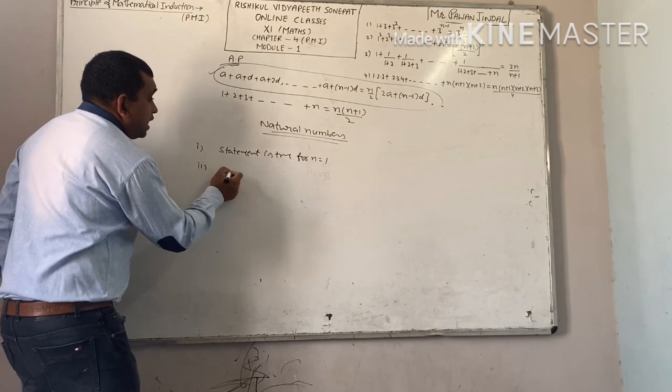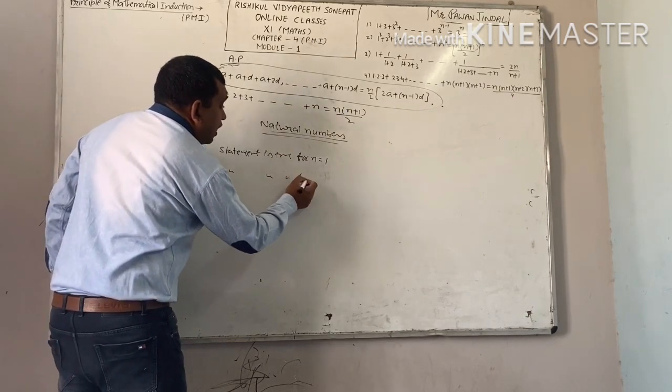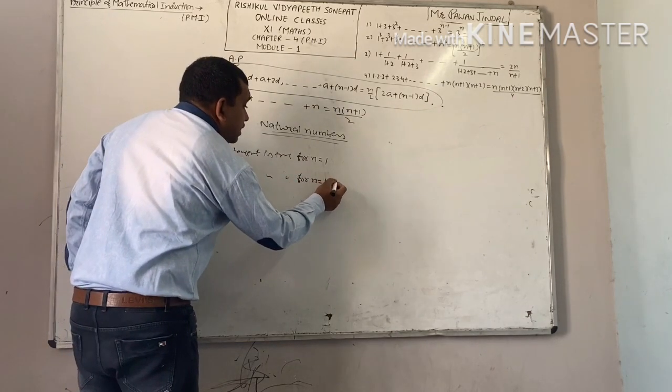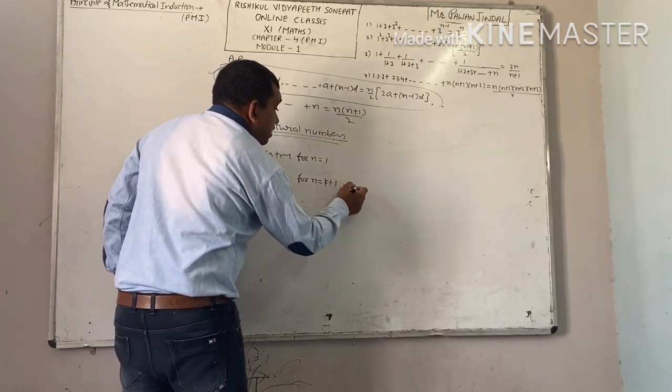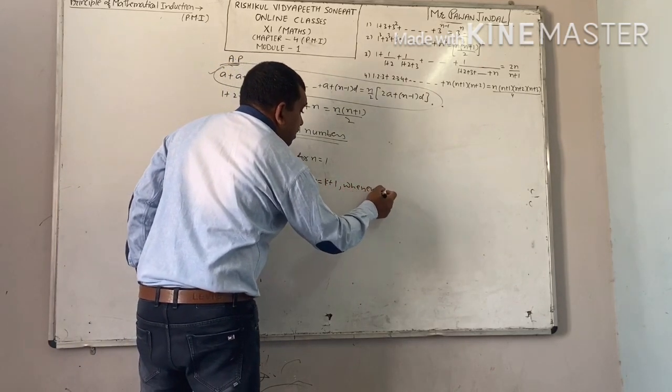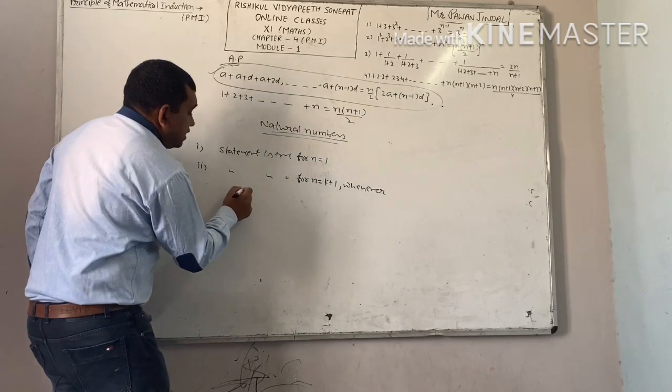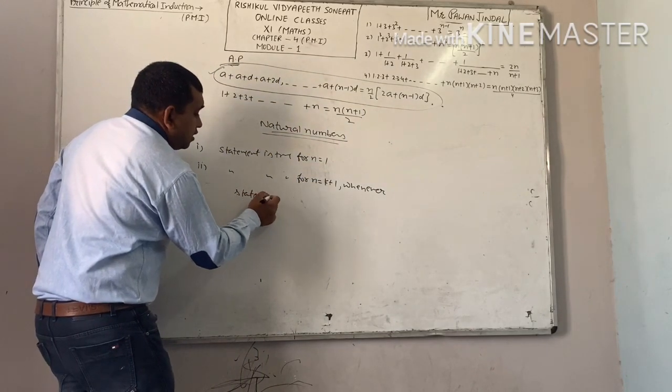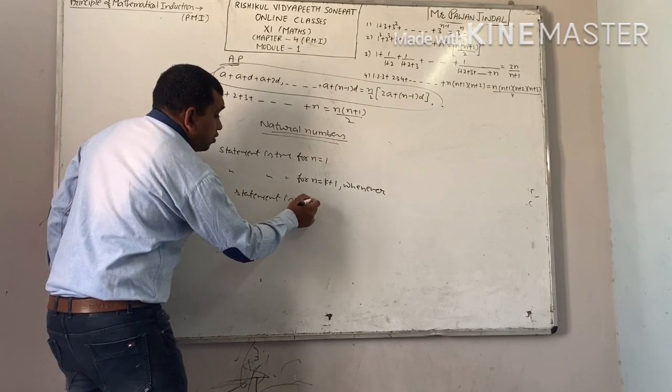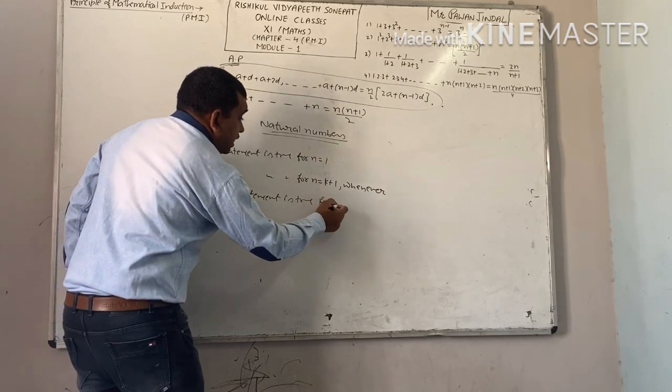Also, the statement is true for n equal to k plus 1 whenever the statement is true for n equal to k.